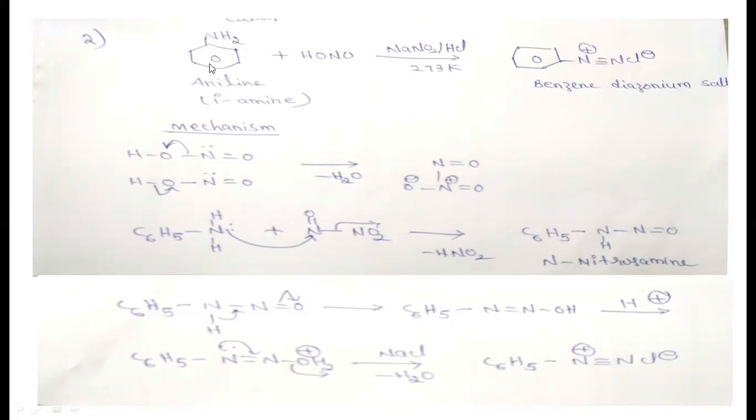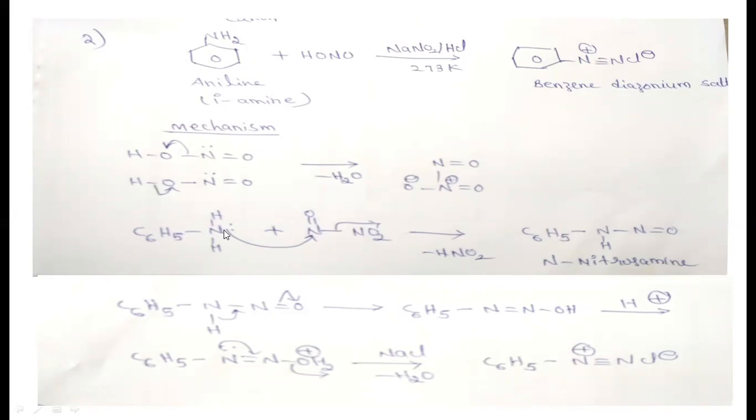But here, these are the aromatic amines, which are also primary amines. When they react with nitrous acid, they produce benzene diazonium chloride. Here, 2 moles of nitrous acid will react. From here, the OH minus group is eliminated, and from here, H plus is eliminated. H plus and OH minus are eliminated as a water molecule, and the N-nitroso-nitro compound is formed.